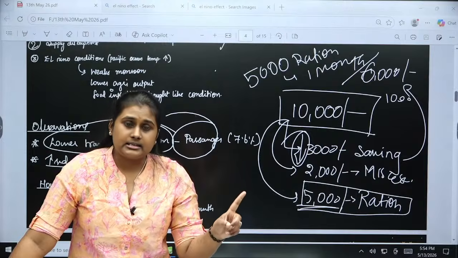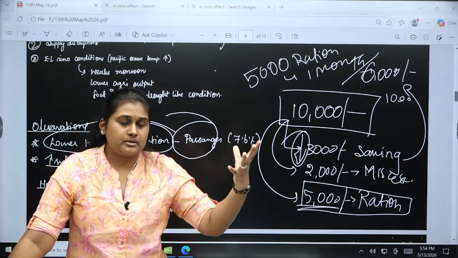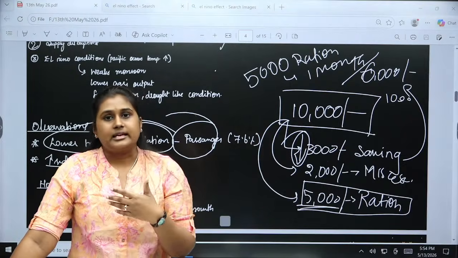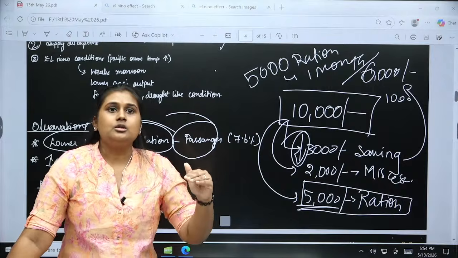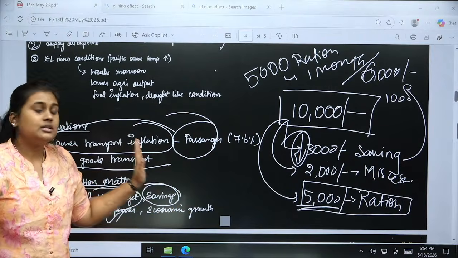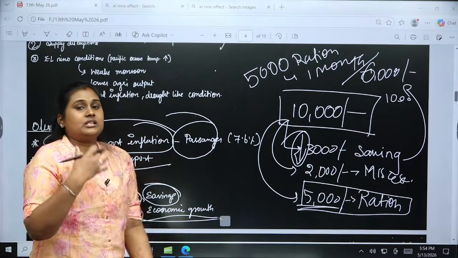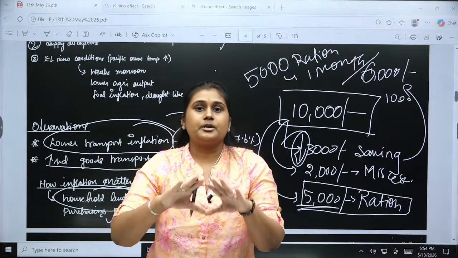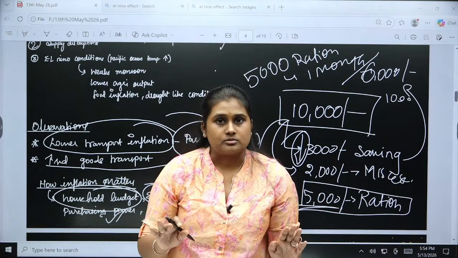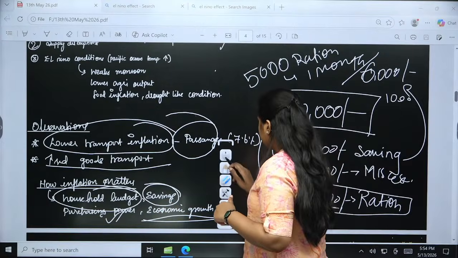And second thing, if the prices are very high and not affordable for me, then I cannot buy it, right? So the purchasing power of people will go down. So inflation impacts that also, and also the economic growth that we talked about. When the consumption rate is going down and the expenditure is going down, economic growth will slow down. Clear?